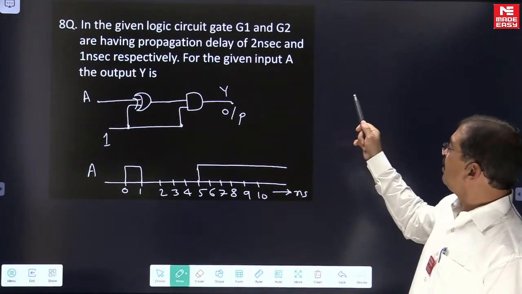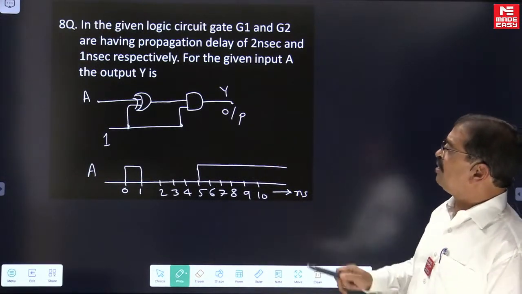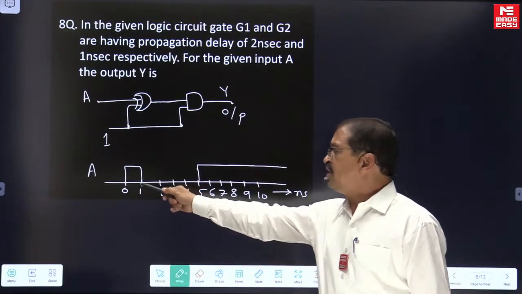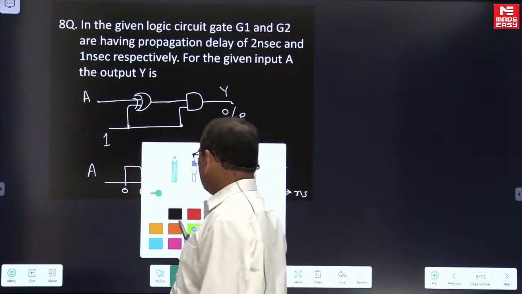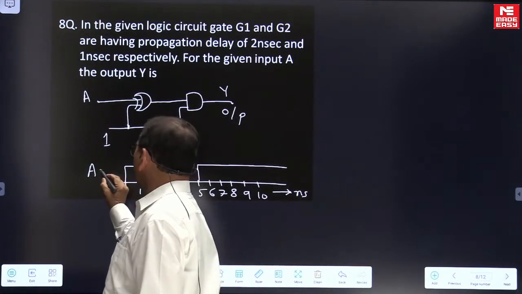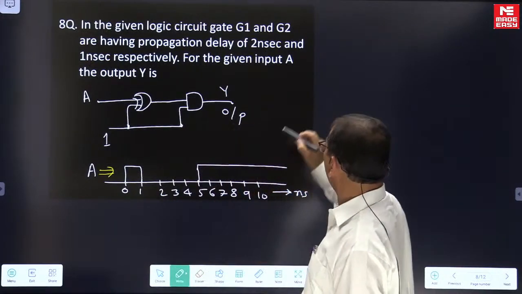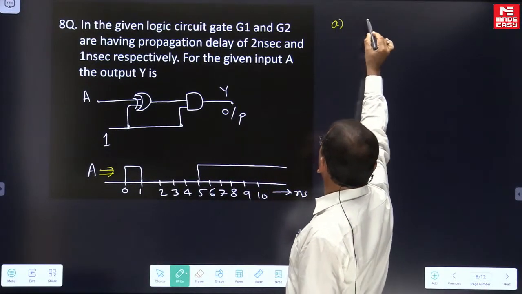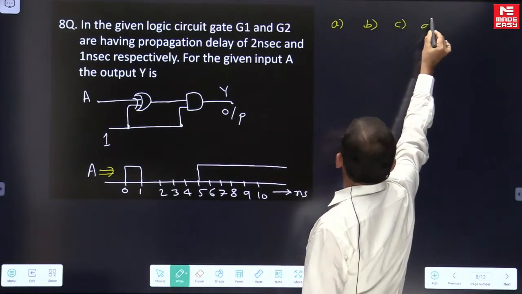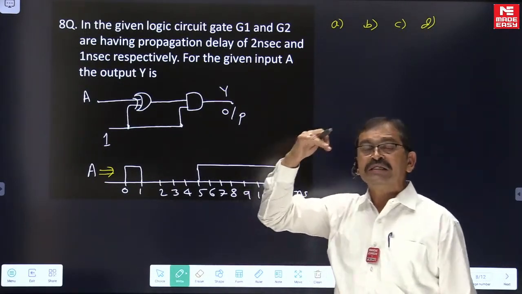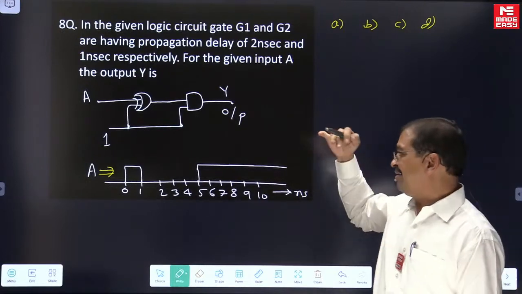For the given input A, what is the output Y? In the exam paper you will get options, option A, option B, option C, with some waveforms. From the available waveforms you have to identify the right answer.